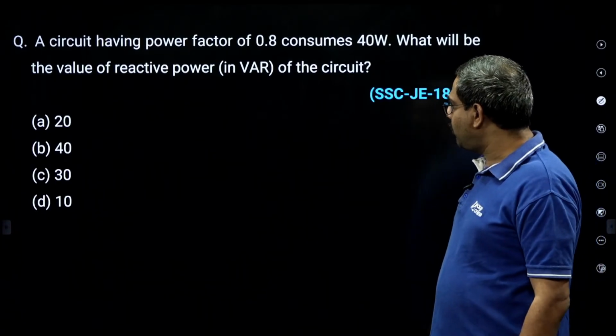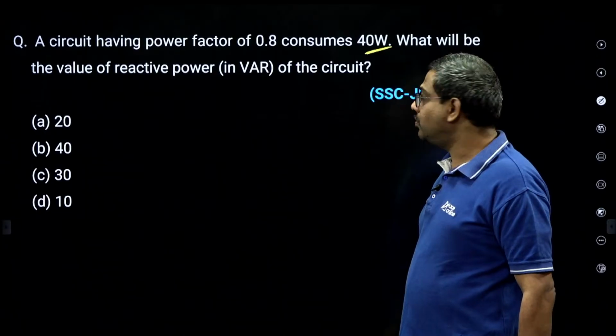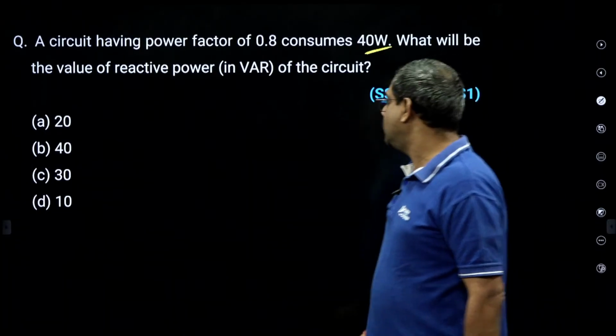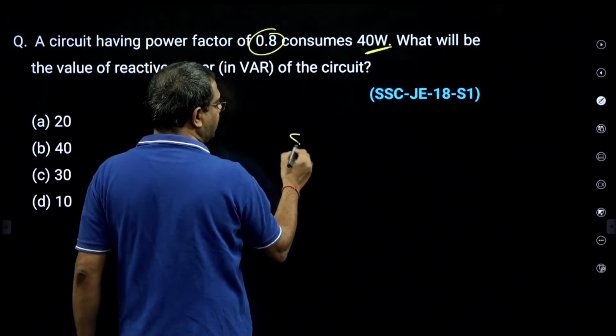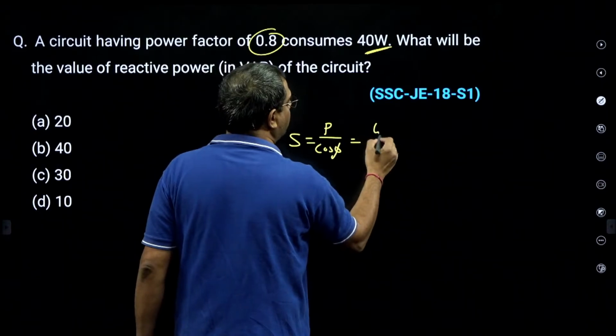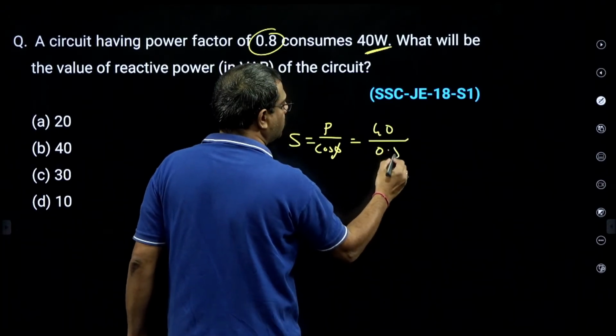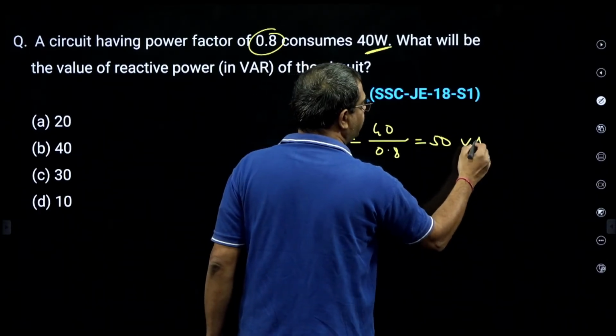A circuit having power factor of 0.8 consumes 40 watt. What will be the reactive power? See, first of all, he gave power factor and active power. From that, let us calculate S. S is equal to P by cos phi. P is S cos phi. P is how much? 40. Cos phi is how much? 0.8. So this is 400 by 8, 50 VA, 50 VA.